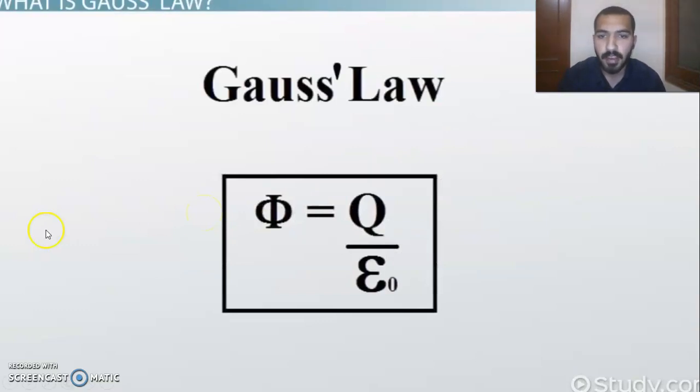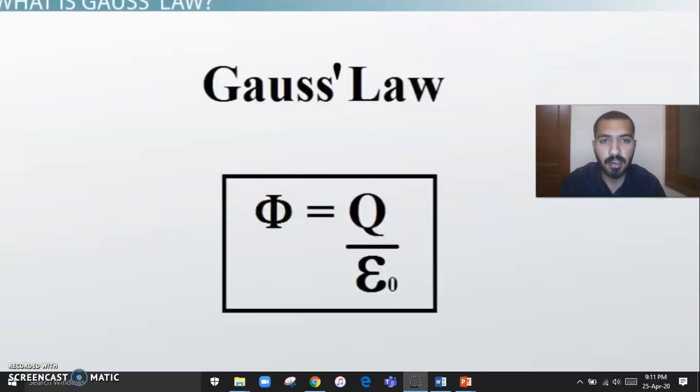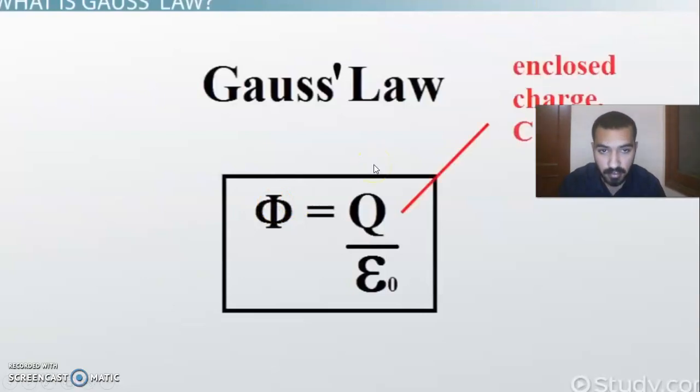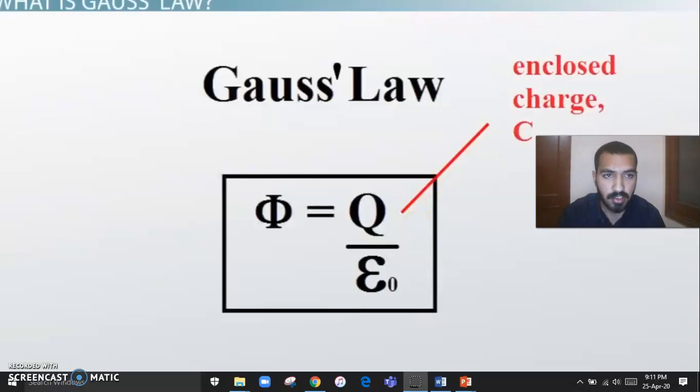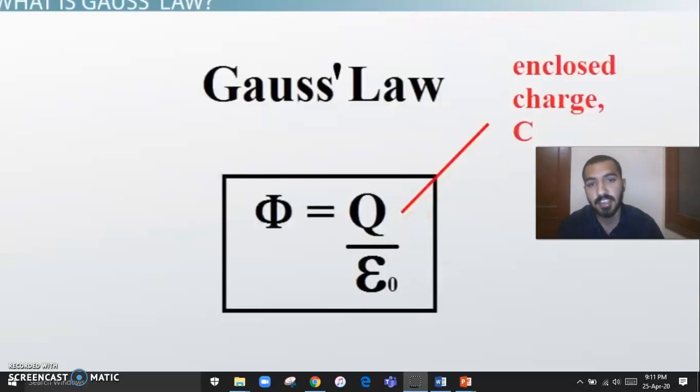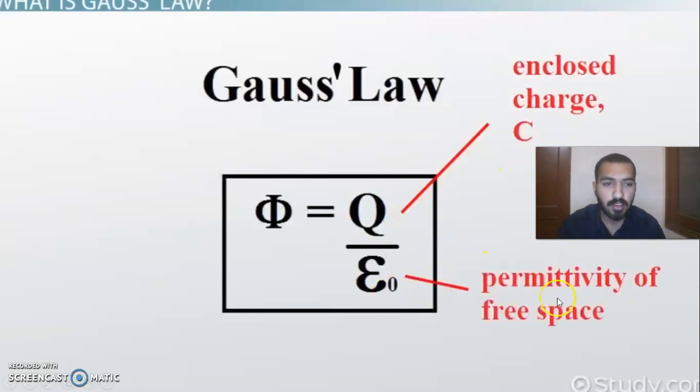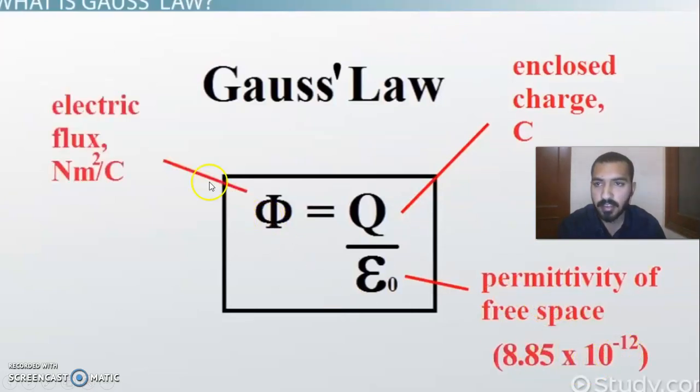This is Gauss's law. Phi is equal to Q divided by epsilon naught. What is this phi, what is this Q, and what is this epsilon naught? This phi is your electric flux. This Q is your charge enclosed, the charge which is present in that surface, and epsilon naught is your permittivity of free space. And what is the value of this constant? That is 8.85 times 10 raised to power minus 12. Similarly, you have this phi in the case of magnetic flux and magnetic field.